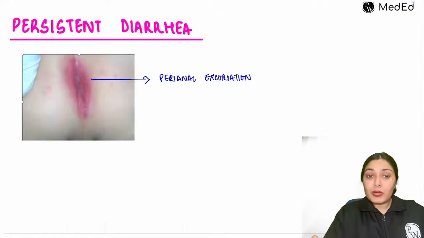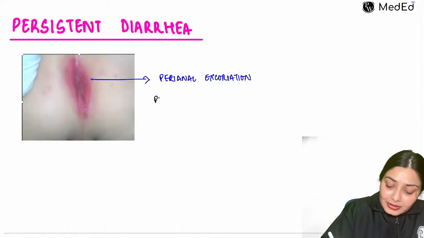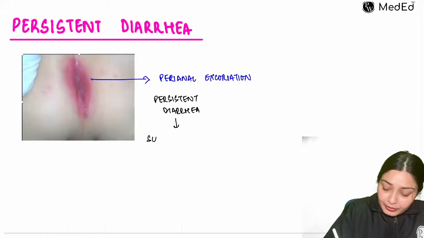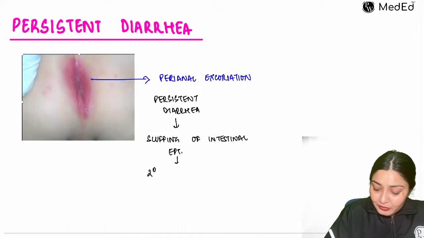So what is happening due to persistent diarrheas? There is prolonged diarrhea, and because of that, there is sloughing of intestinal epithelium, and because of that, there will be secondary lactase deficiency.